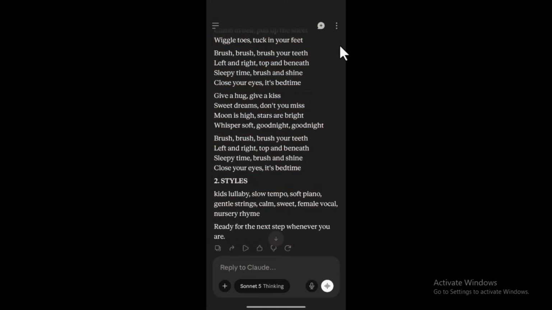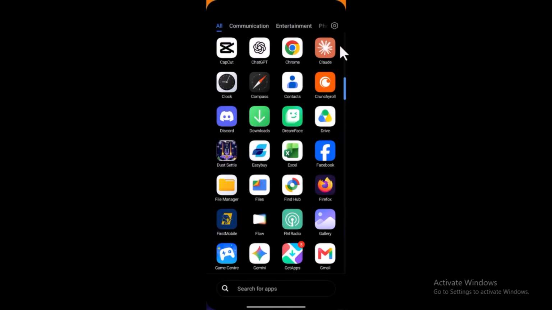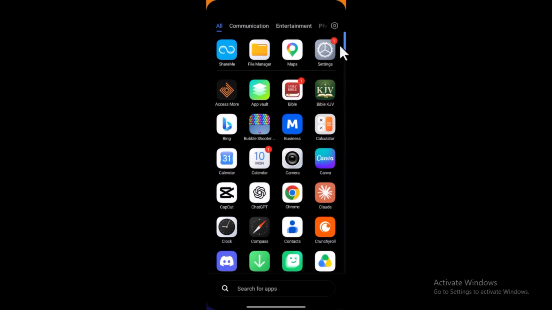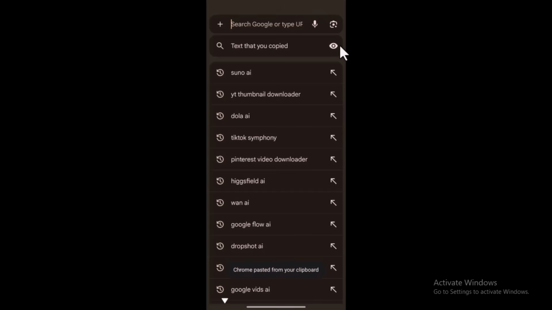Awesome. So now we are going to head over to use this free AI tool that I discovered, since Suno AI does not give us access to download this music even after generating. So this platform I'm going to show you, I already told you, it gives us daily credits. So open your Chrome browser and then let's search for this.